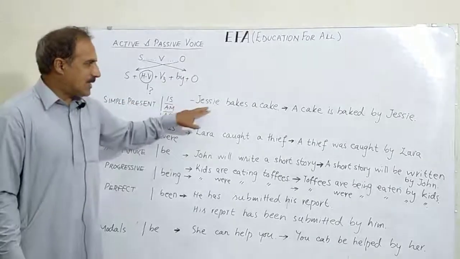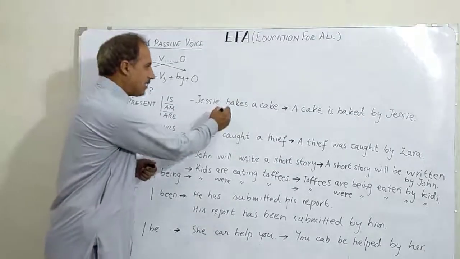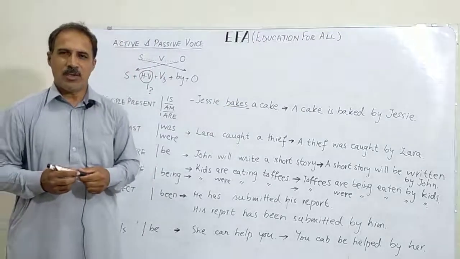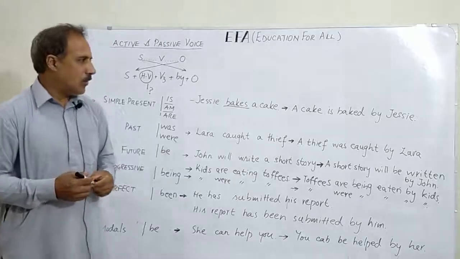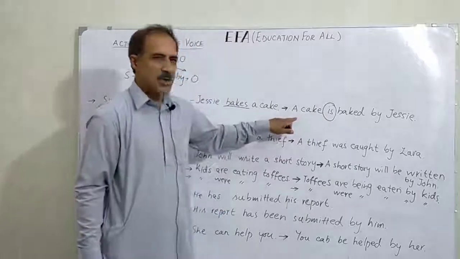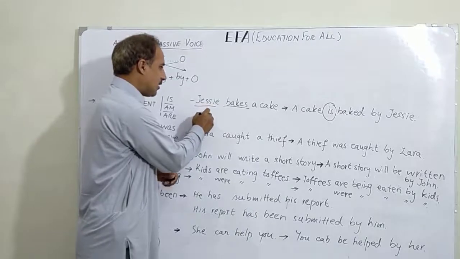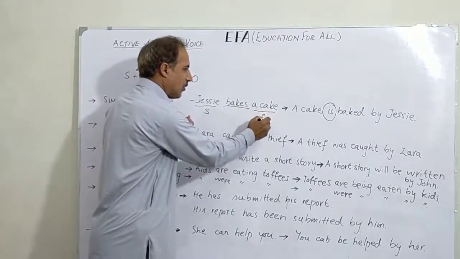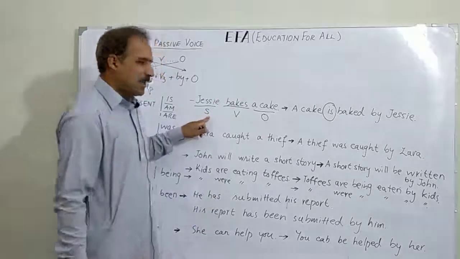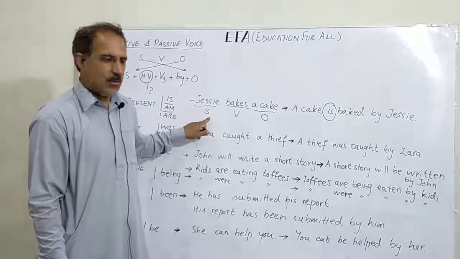For example, Jessie bakes a cake. Now this is active voice sentence, and as the main verb tells us that there is S form of the main verb, which means it is simple present tense. So we add is before V3 while changing this sentence into passive structure. Now you see that Jessie is the subject and a cake is the object in this sentence, and bakes is the verb. So this structure is complete, ideal for a sentence to be changed into passive structure.